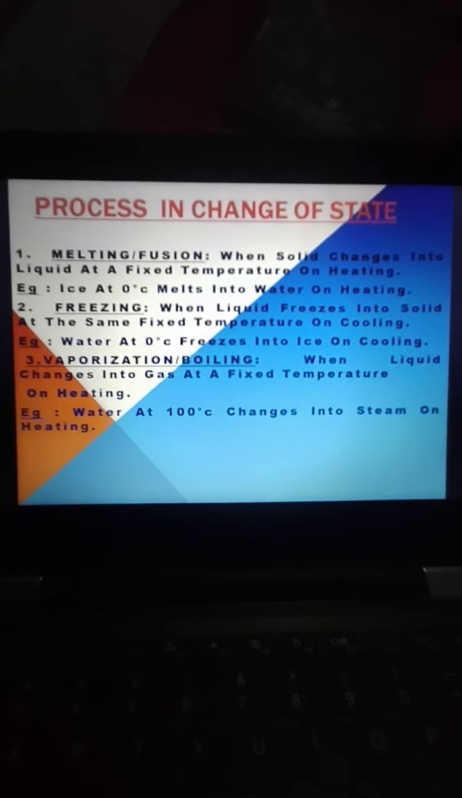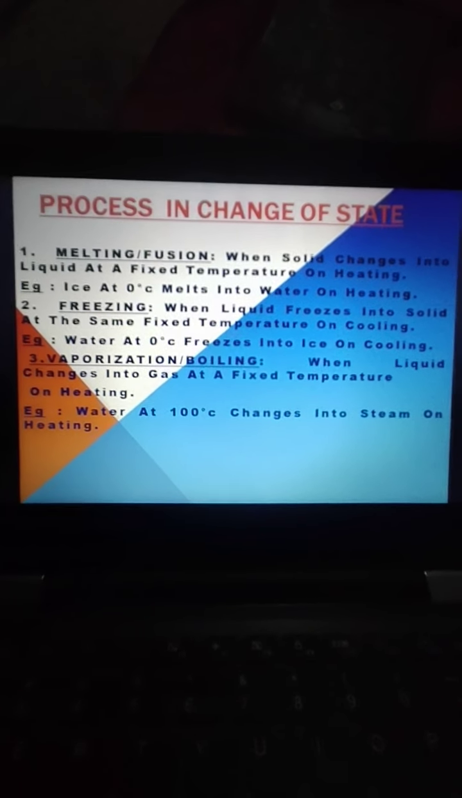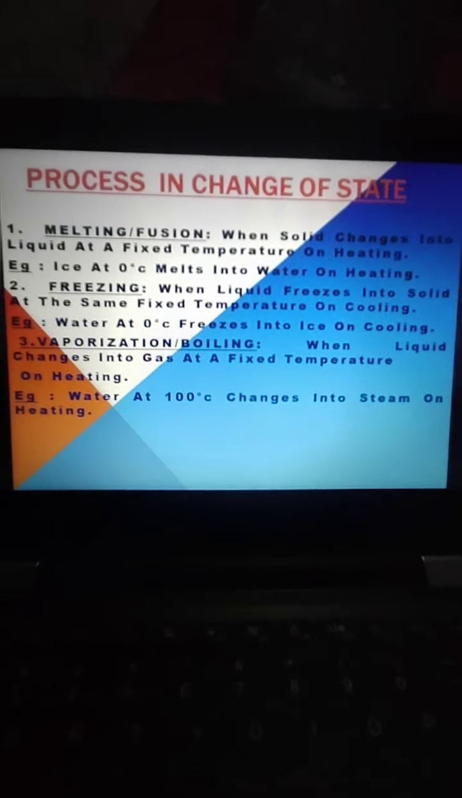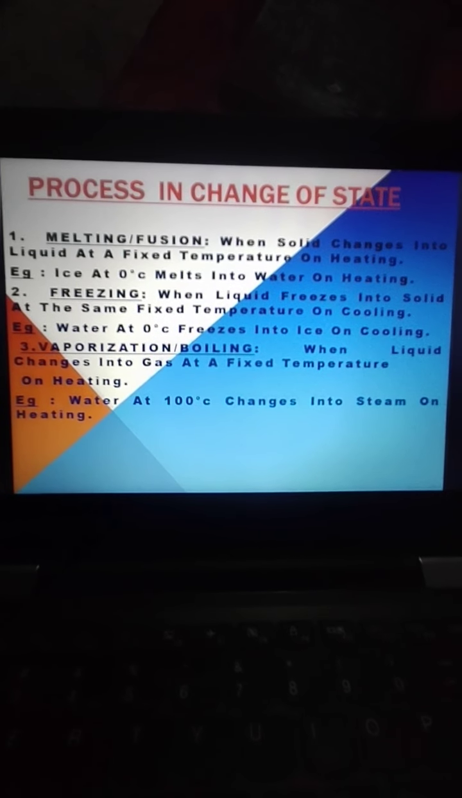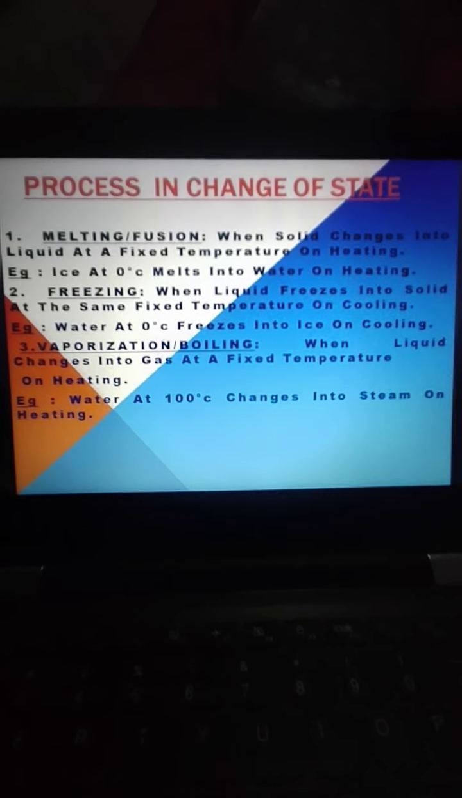Freezing. Freezing is the process when liquid freezes into solid at the same temperature on cooling. For example, water at 0 degrees Celsius freezes into ice on cooling.